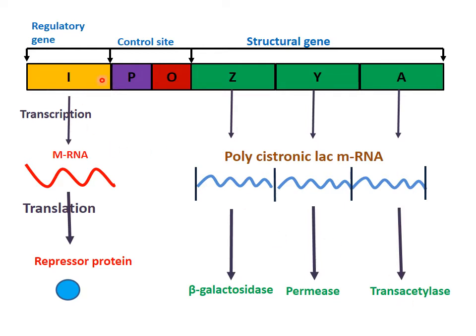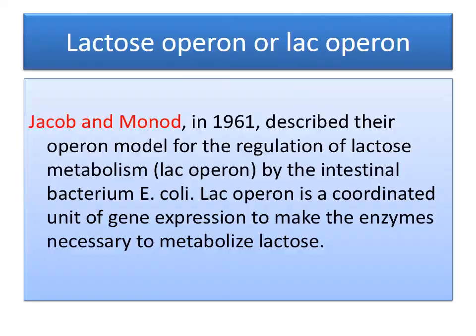Then from this regulatory gene, it first produces messenger RNA. That messenger RNA produces the repressor protein. So this is the lac operon system.